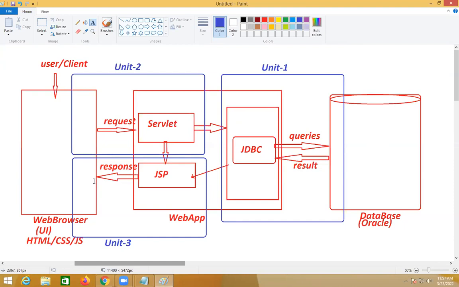It's a common strategy. What I'm trying to say here is, those who are in the middle of core Java, those at the starting of core Java, those who have completed core Java, we are going to reactivate. Whenever the requirement comes, we are going to reactivate. All those things we are going to do in unit number 1, because using JDBC, interacting with the database product will be very, very easy.